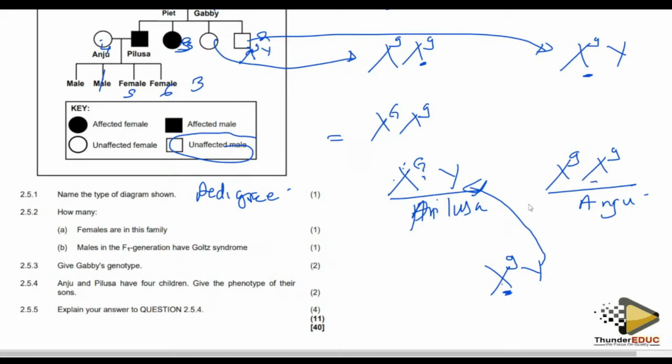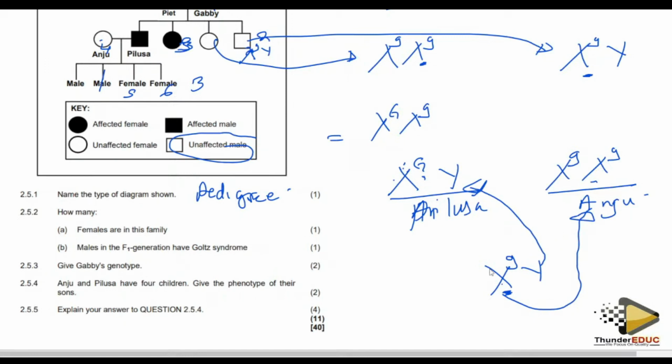Males inherit the Y chromosome, as I've talked about. These boys, the sons, inherit the Y chromosome from Pilusa, and then they inherited this X with the recessive allele from Anju, and this Anju is unaffected. Hence the individual is going to be like that.